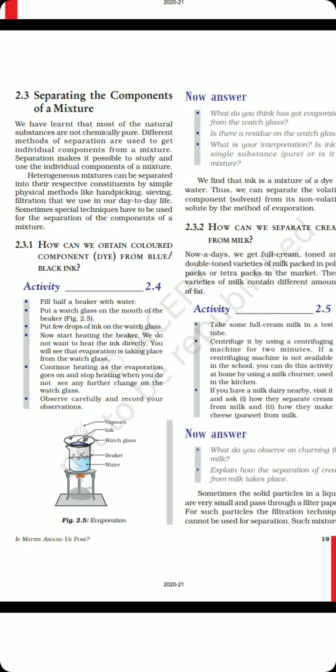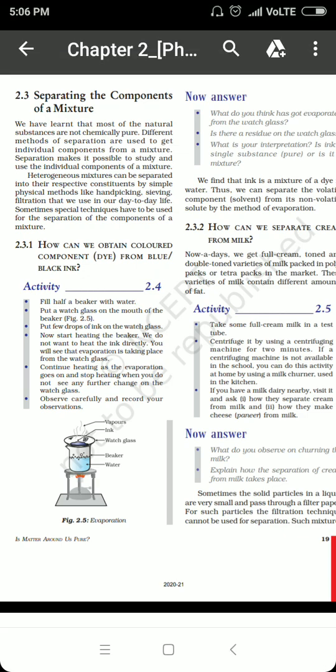Like the very first case discussed over here is the case of separation of a colored component from blue black ink. So in this condition we will be using the process of evaporation, in which first of all in a china dish we will be taking ink and we will be heating this china dish by the action of steam. In a beaker some amount of water, as you can see in the figure, is taken, and when this water evaporates the steam rises up, and these water vapors or the rising steam heats the china dish from its bottom, and ink is placed in the china dish.